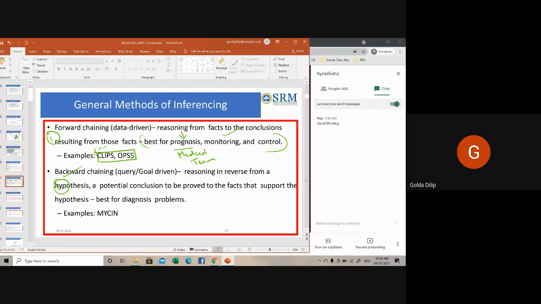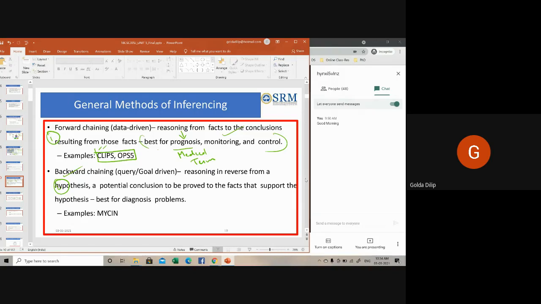So this is like finding out the cause or the reason. For example, diagnosis of blood cancer in humans.